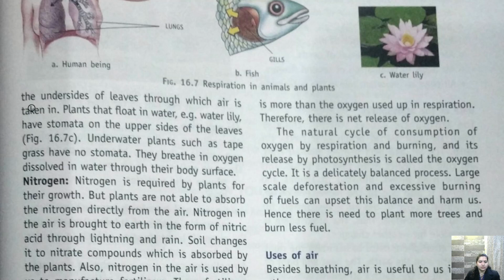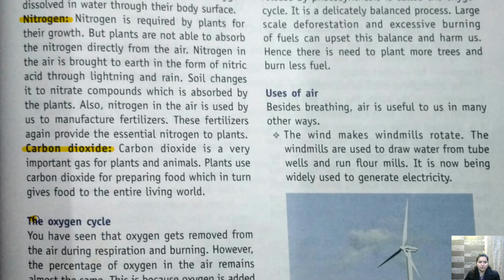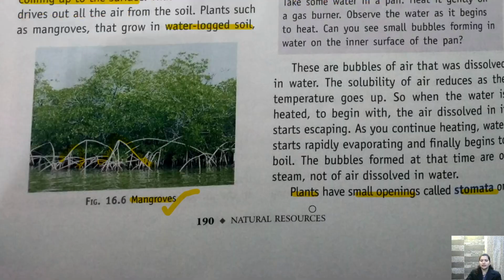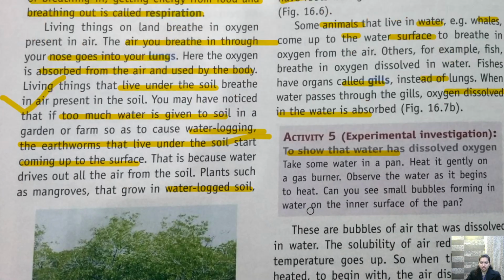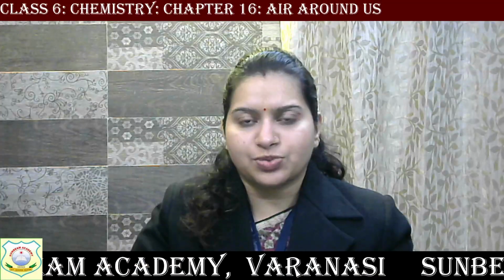Okay, so children, please go through it. We'll talk about nitrogen, we'll see carbon dioxide, we'll also talk about the oxygen cycle. So most probably in the next class we'll complete the explanation of this chapter, and then we will do the oral question answer and exercise part. Okay, so please, along with me, keep on reading the chapter. Okay, if you come across any kind of doubt, do ask in the group, children.